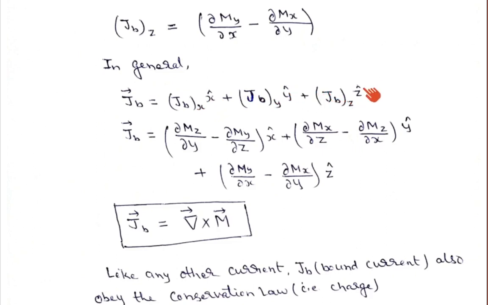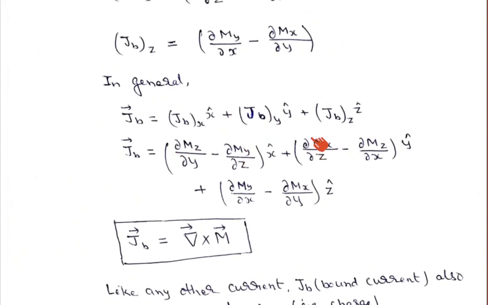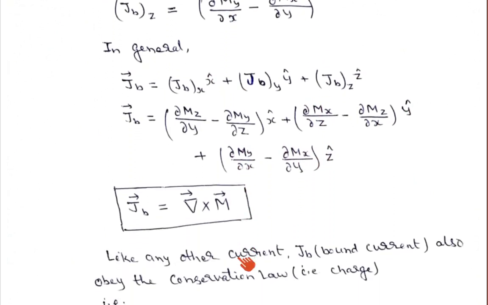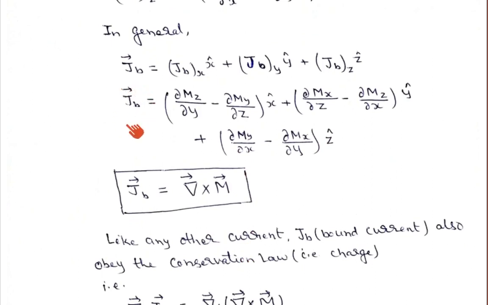So if you substitute all these values, JB can be written as del Mz upon del y minus del My upon del z times the x unit vector, plus del Mx upon del z minus del Mz upon del x times the y unit vector, plus del My upon del x minus del Mx upon del y times the z unit vector. So this is all summed up. If you sum this, the volume bound current density is exactly equal to del cross M, which is what I assumed when I was calculating the vector potential due to a magnetized object.